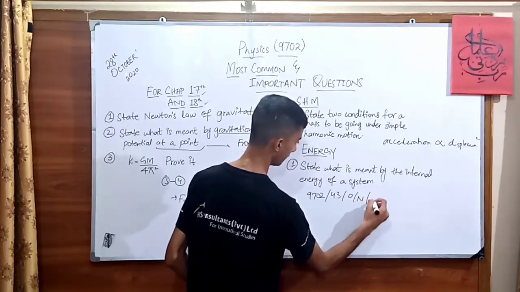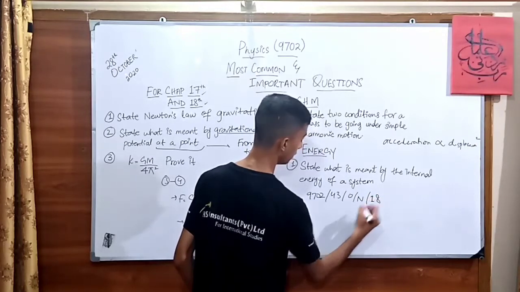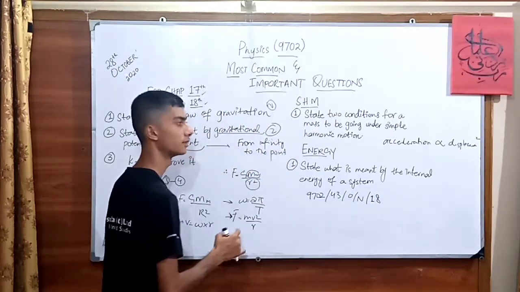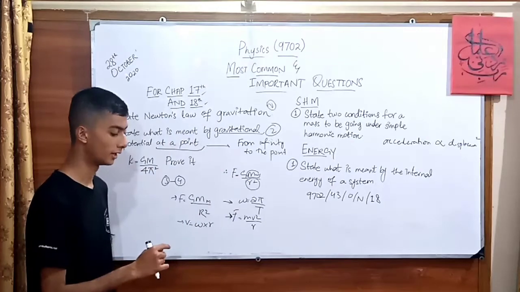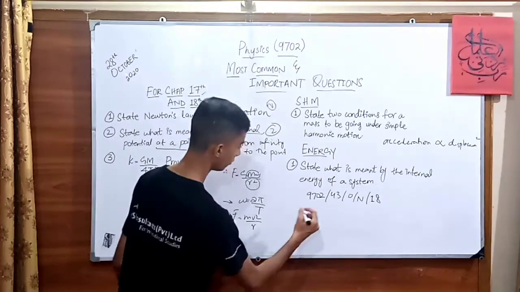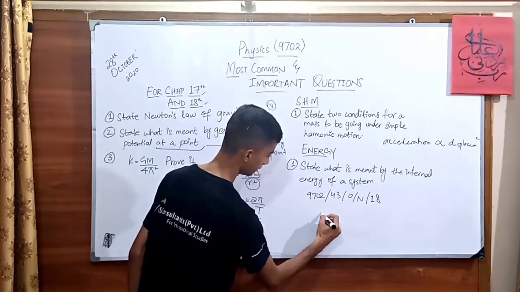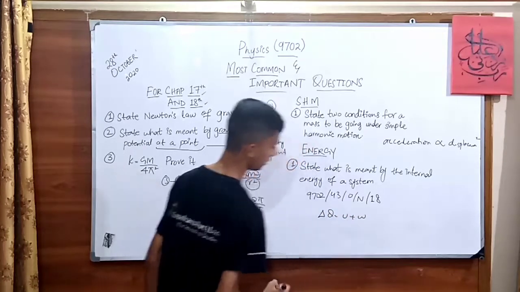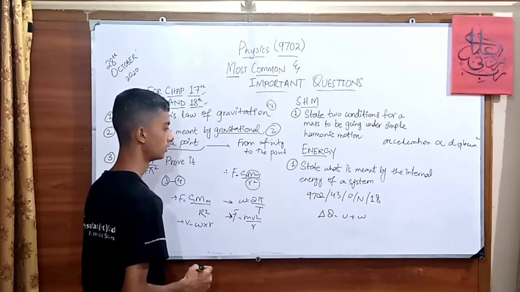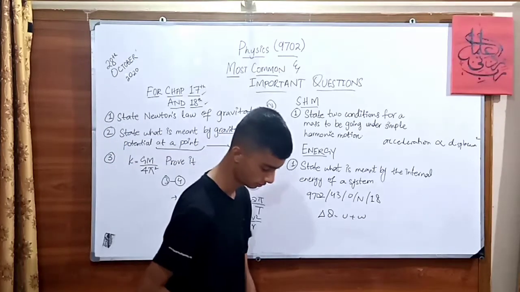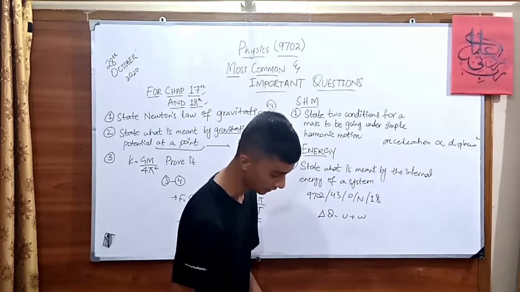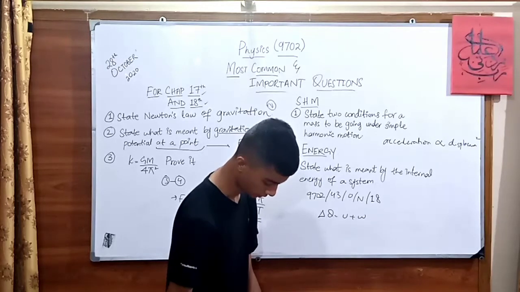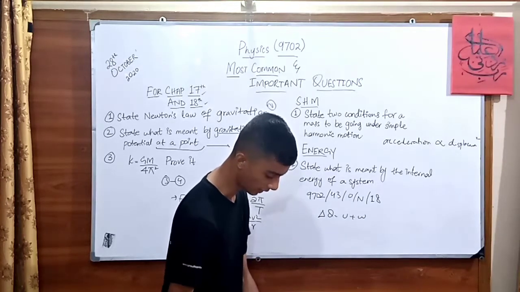Okay, there's another question at 9702/43 October November 18. We have a question about energy as well, where a graph is given with values and a formula like U plus W. Work done plus internal energy equals energy. You just need to conclude the values in this graph.